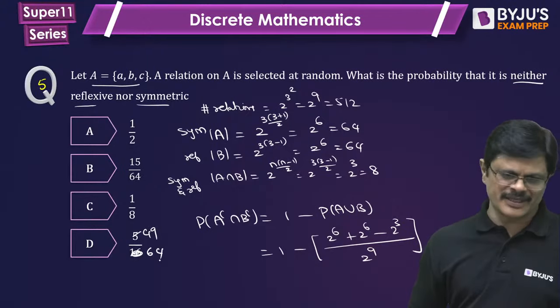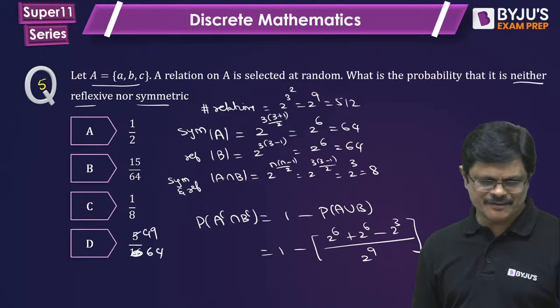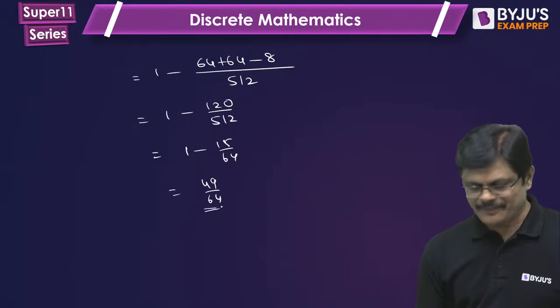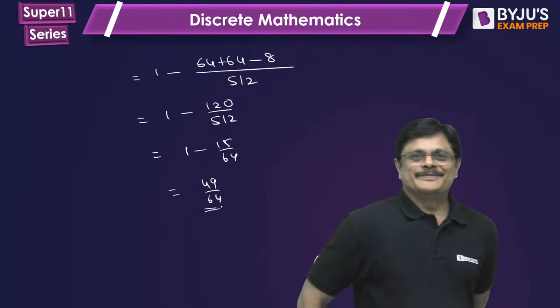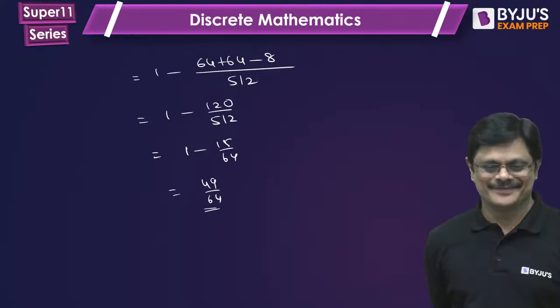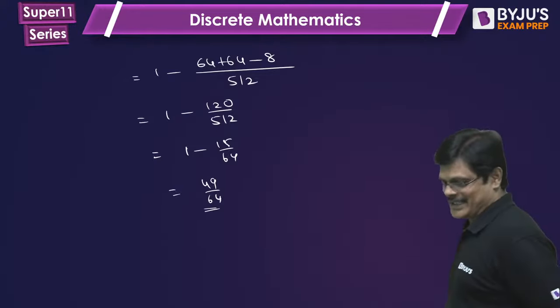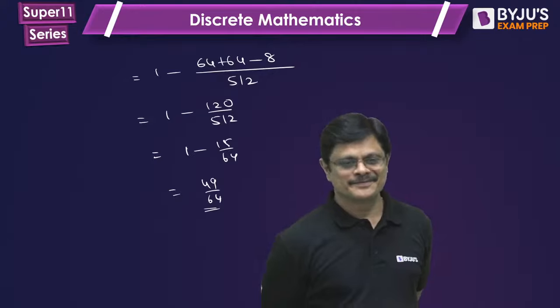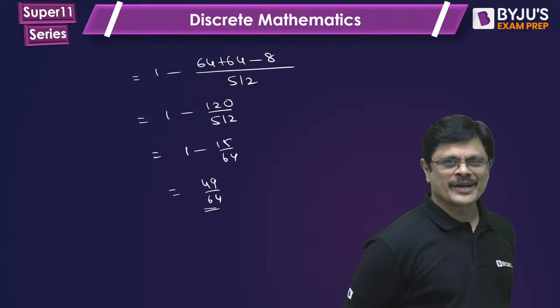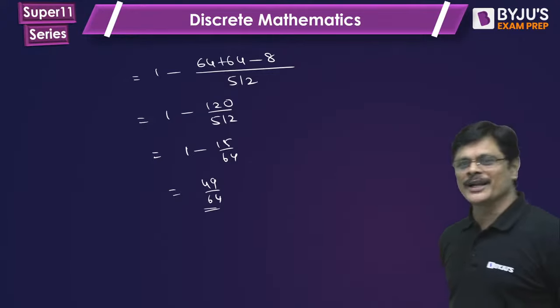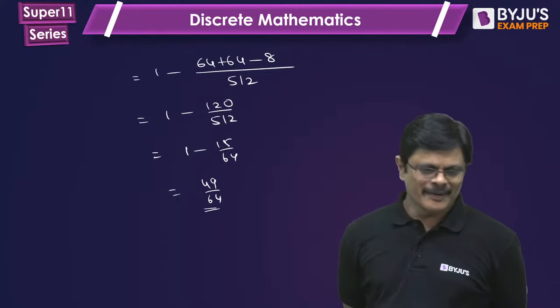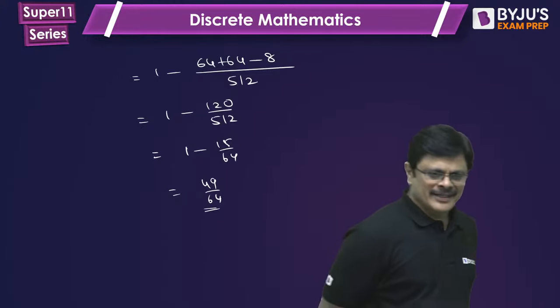Somewhere I have to give something like this, 49 by 64. I miscalculated, sorry. My question is wrong, I mean, the options were wrong. Of course, if such a thing happens, you all get marks, my dear friends, don't worry. But it's not that we cannot solve it.